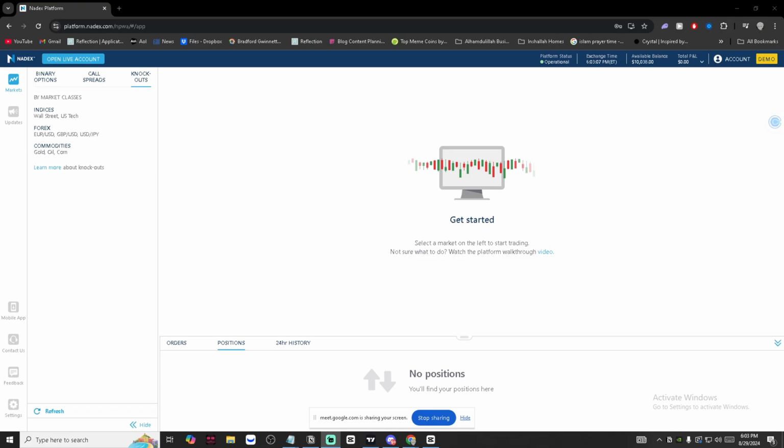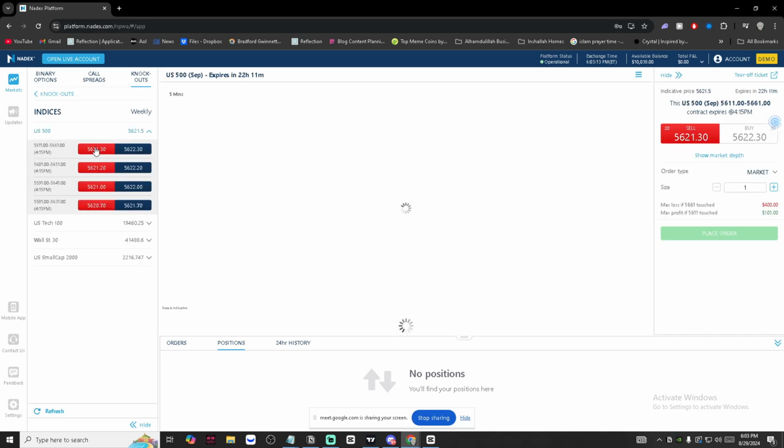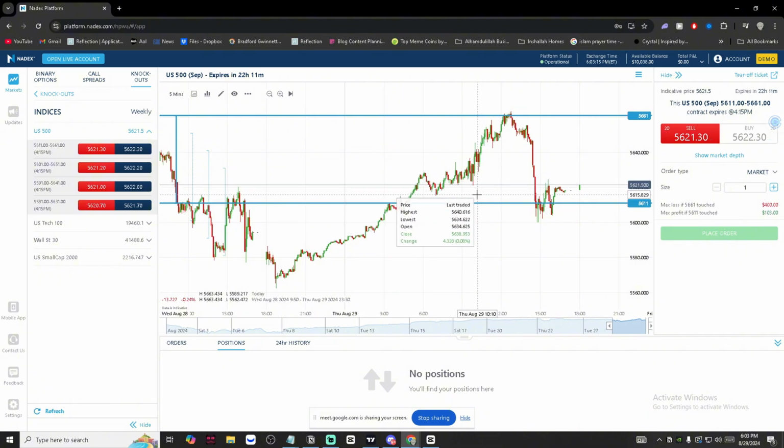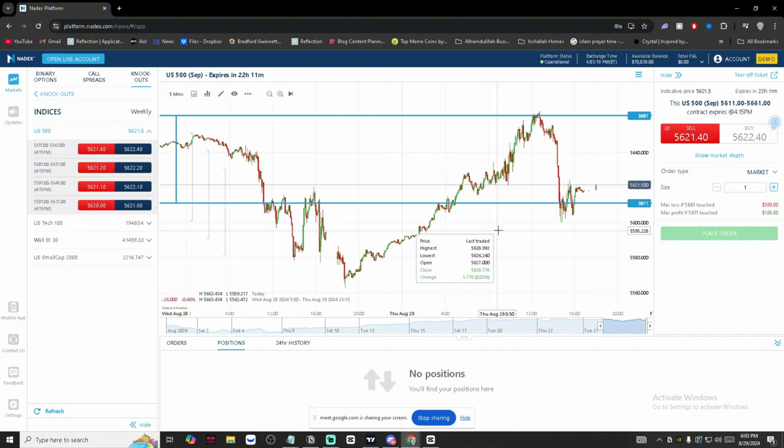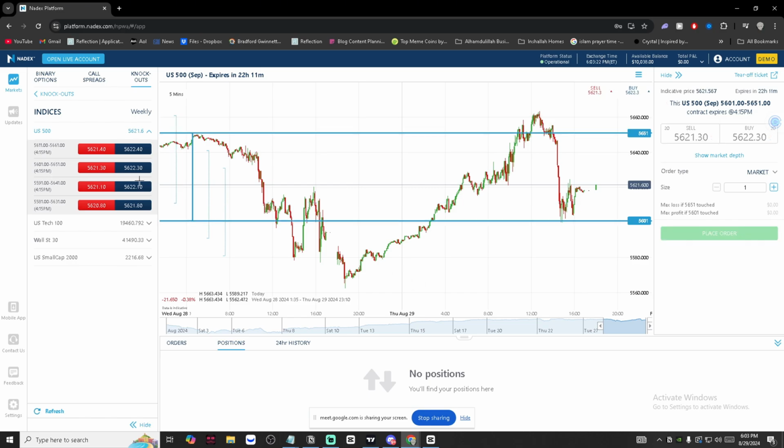All right, so this is going to be knockouts here. Knockouts are pretty much just a market class that have expiration dates, and it's kind of like futures and options in one. You're going to be able to see the expiration date after you place the order here.